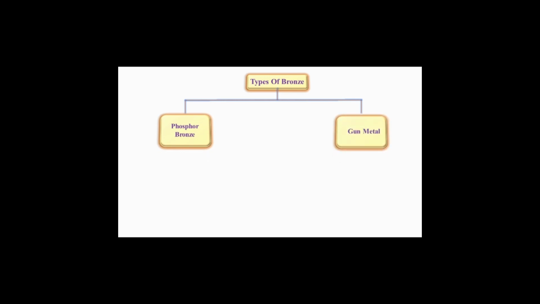So now it is the time to understand what are the various types of bronze alloy. That we all know, that if you mix copper with the tin, then we get bronze. Now what are the various types of bronzes? Please see, first one is phosphor bronze and second one is gunmetal. These are the two very popular and very basic types of bronze.